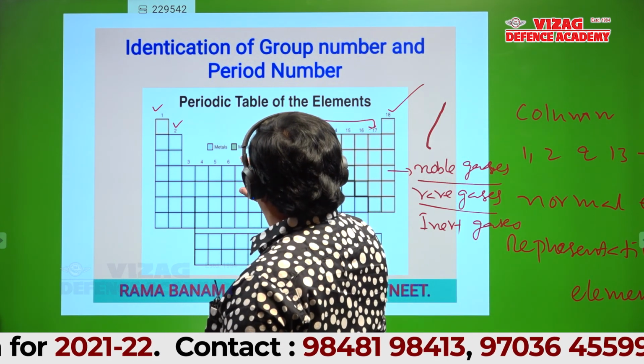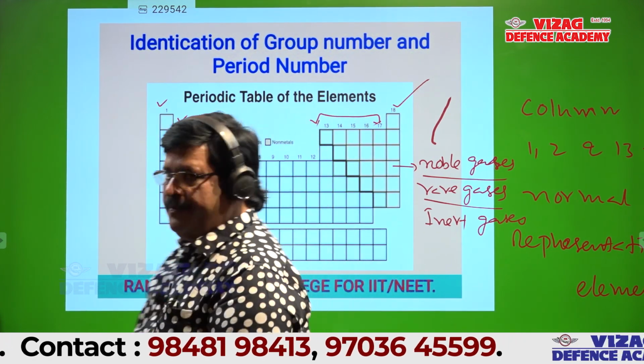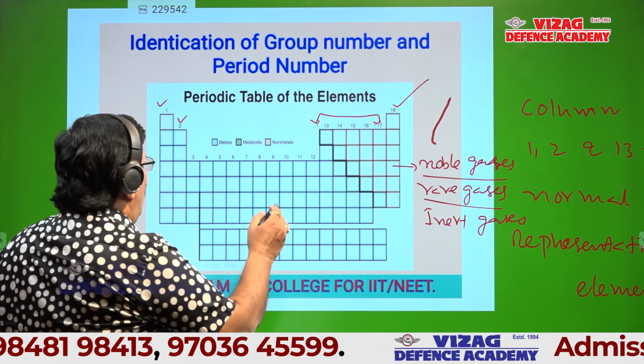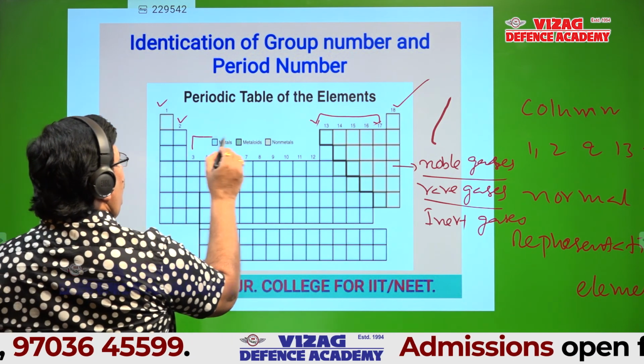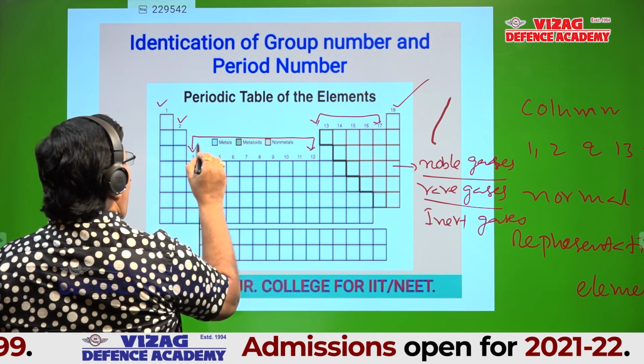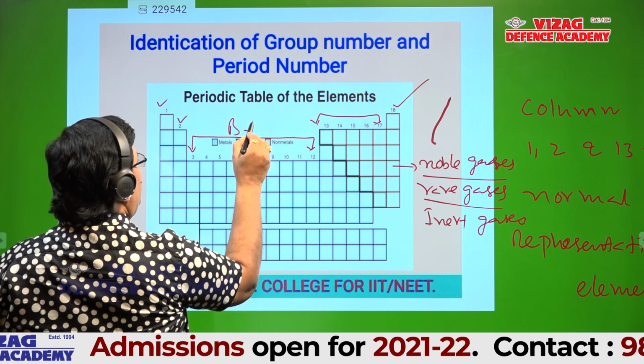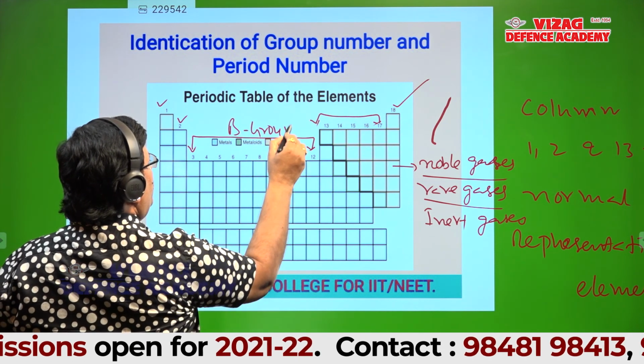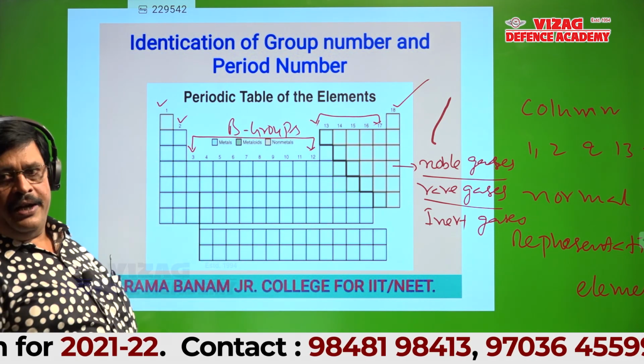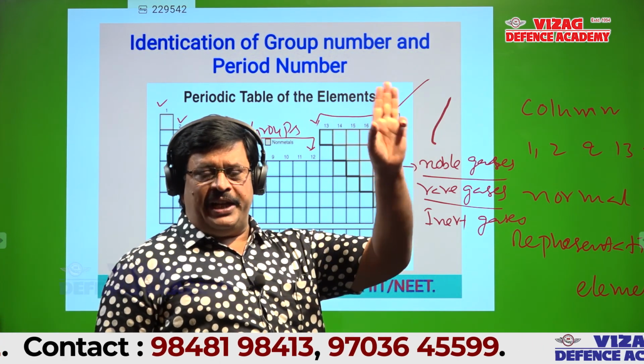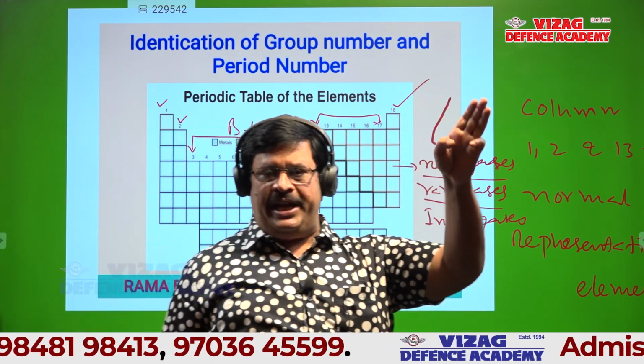See this, students, once again see this slide. Columns number 3 to 12 are B groups. Listen to me, don't write anything. Column number 3 is 3B, 4 is 4B.